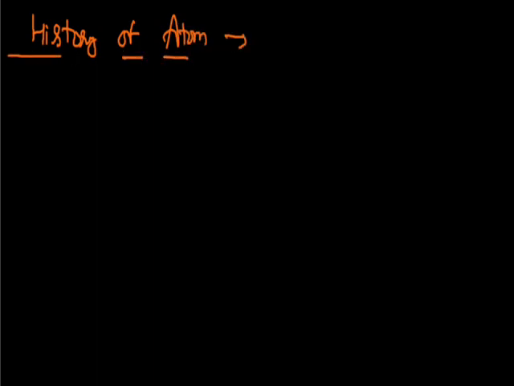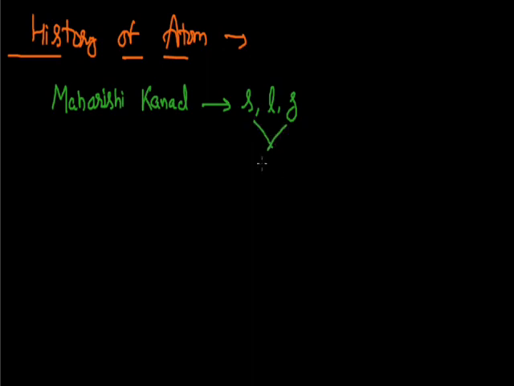Now, if I talk about the very initial idea that was given for this atom, then this very starting idea was given by an Indian sage named Maharshi Kannad. Maharshi Kannad was the first one who said that all kinds of matter, whether the given matter is in solid state, liquid state or in gaseous state, are made up of one fundamental unit, and this fundamental unit was termed as Parmanu by Maharshi Kannad.